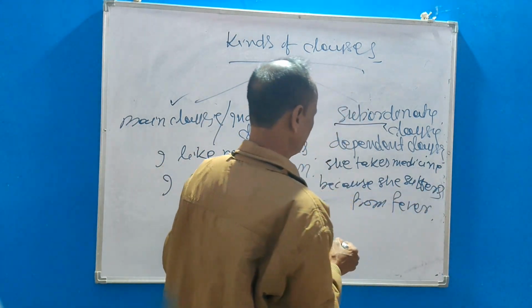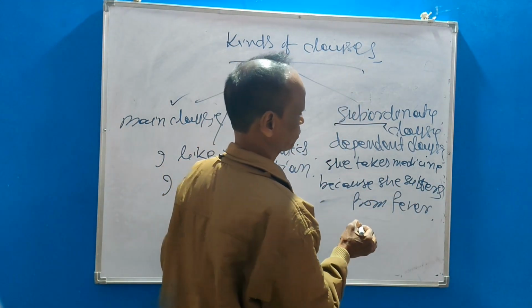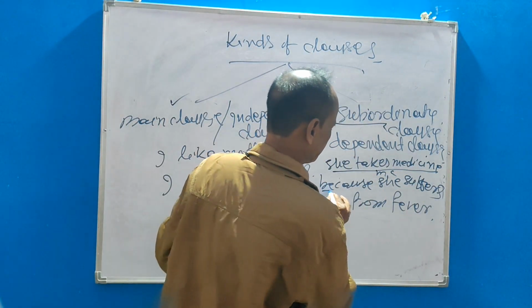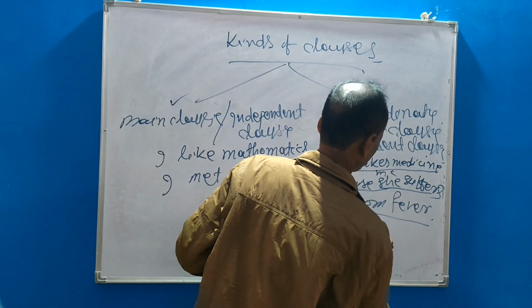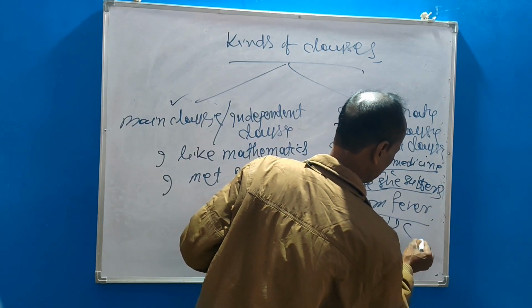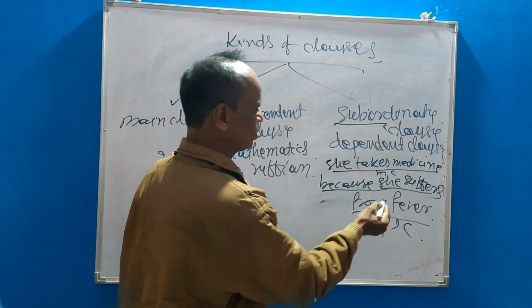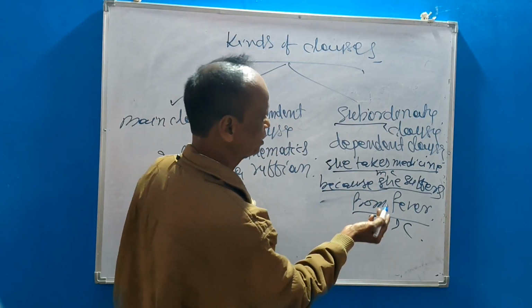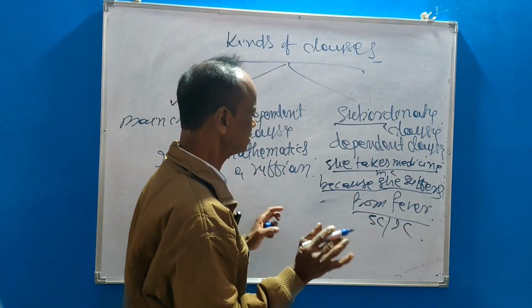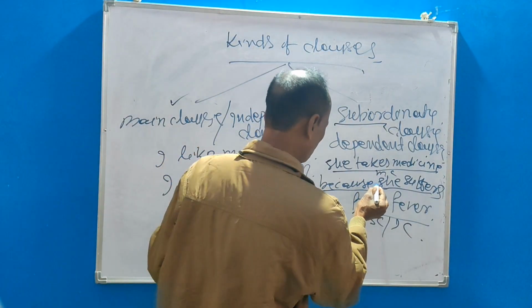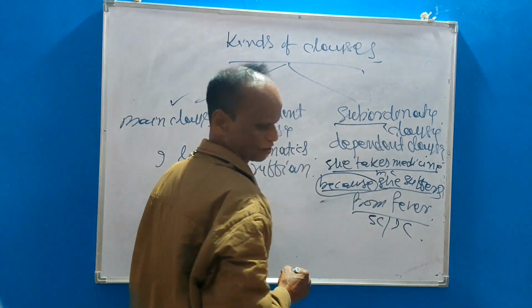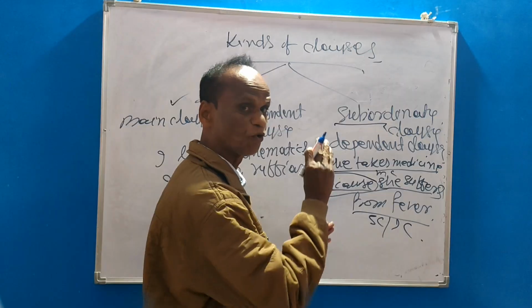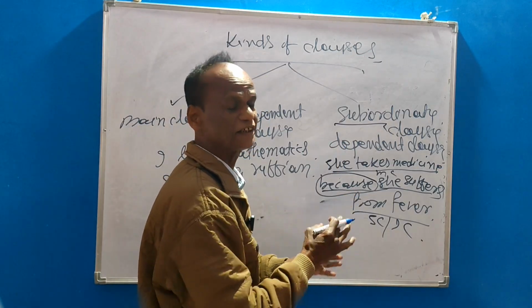She takes medicine is the main clause. Because she suffers from fever is the subordinate clause, because this clause depends on the main clause. Okay. It is also joined by a conjunction. So subordinate clause or dependent clause is also known as subordinate clause, dependent clause.